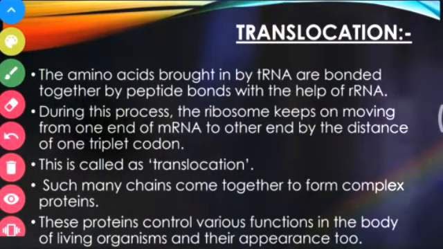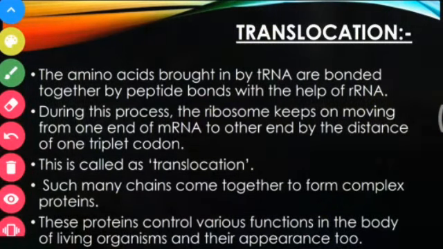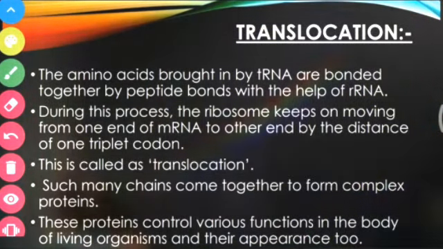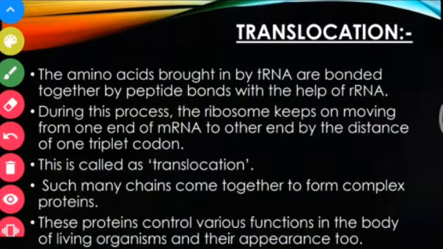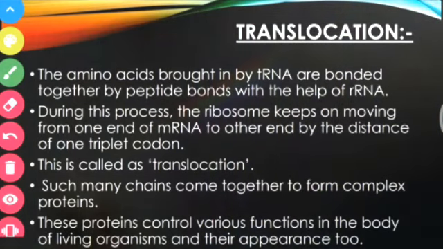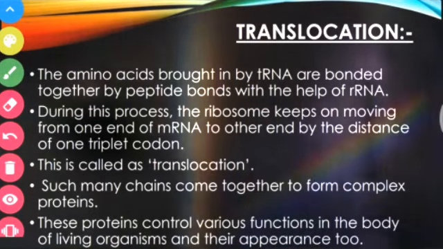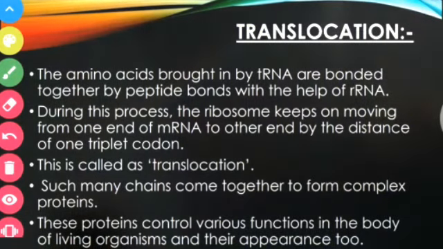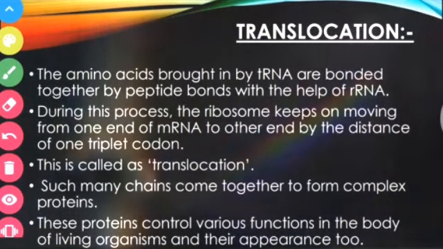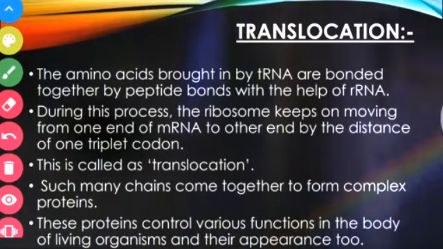Any guesses what it is known as? It is known as translocation. So this makes the idea of all three terms very clear: transcription, translation, and translocation. Out of that, transcription and translation together are known as the central dogma of the cell, or central dogma of life. So this is what can come in the MCQ.